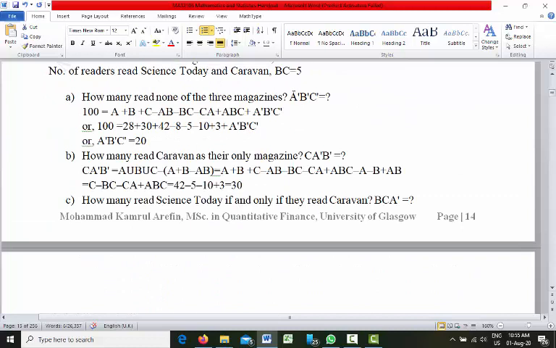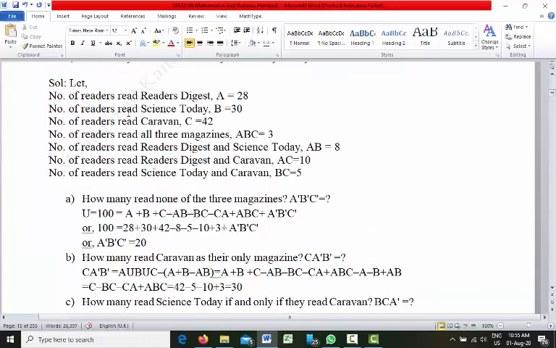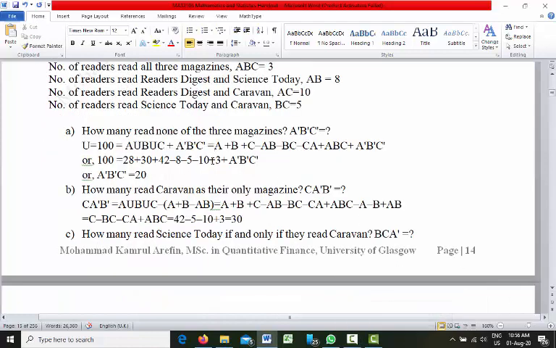A prime, B prime and C prime is what? That is what we want to find out. So we know that the universal set U is equal to 100. Out of 100 families, we are doing a survey on 100 families, so U is 100. So the universal set is 100, that is the total number of families.